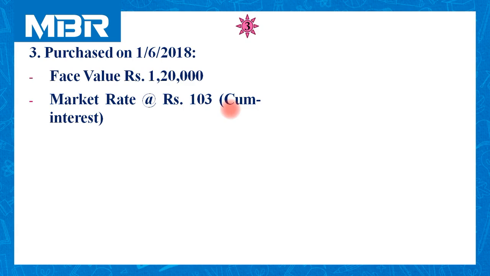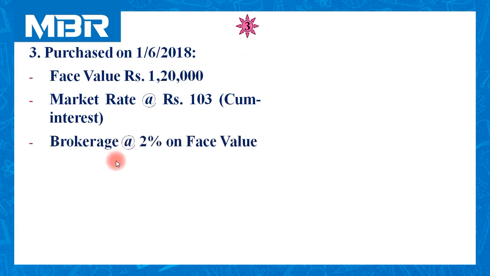It means this 103 is given including the amount of outstanding interest. Brokerage clearly mentioned over here 2% on face value. So it is instructed in the question, so we need to follow the instruction given by the examiner. And period involved in this calculation is 1 month.